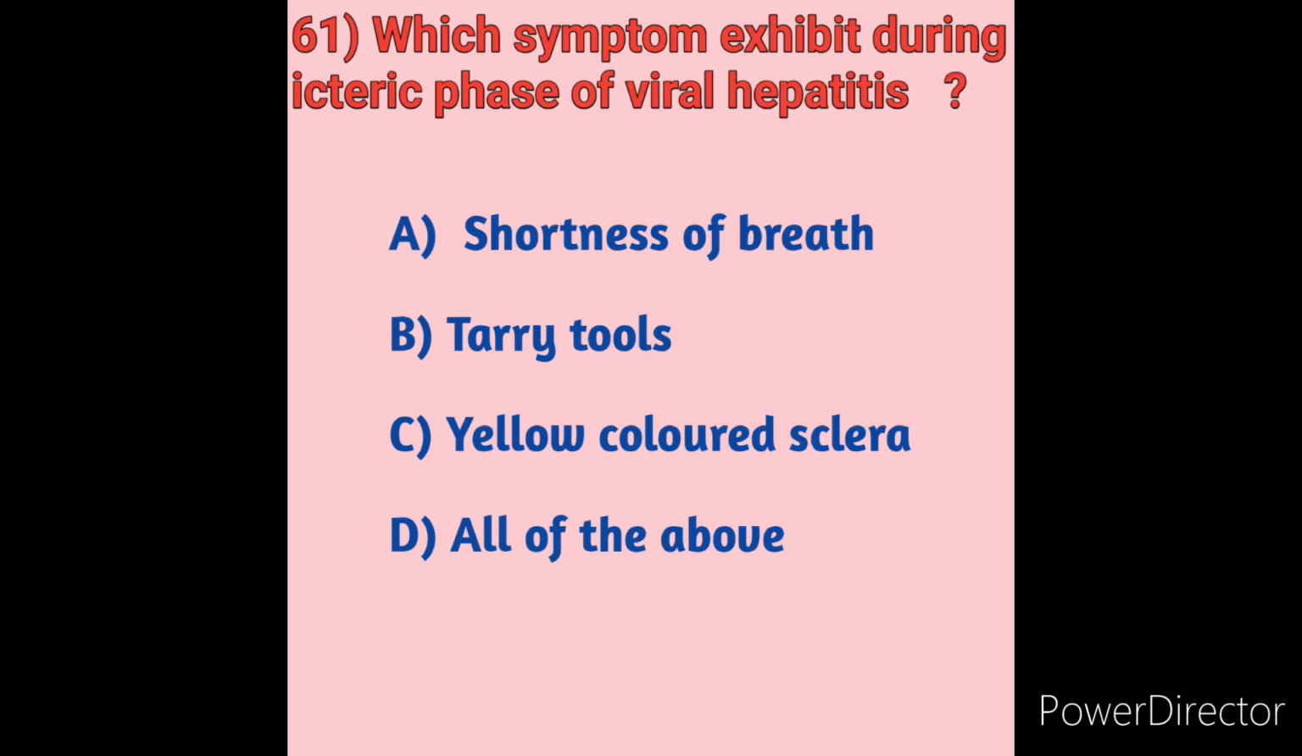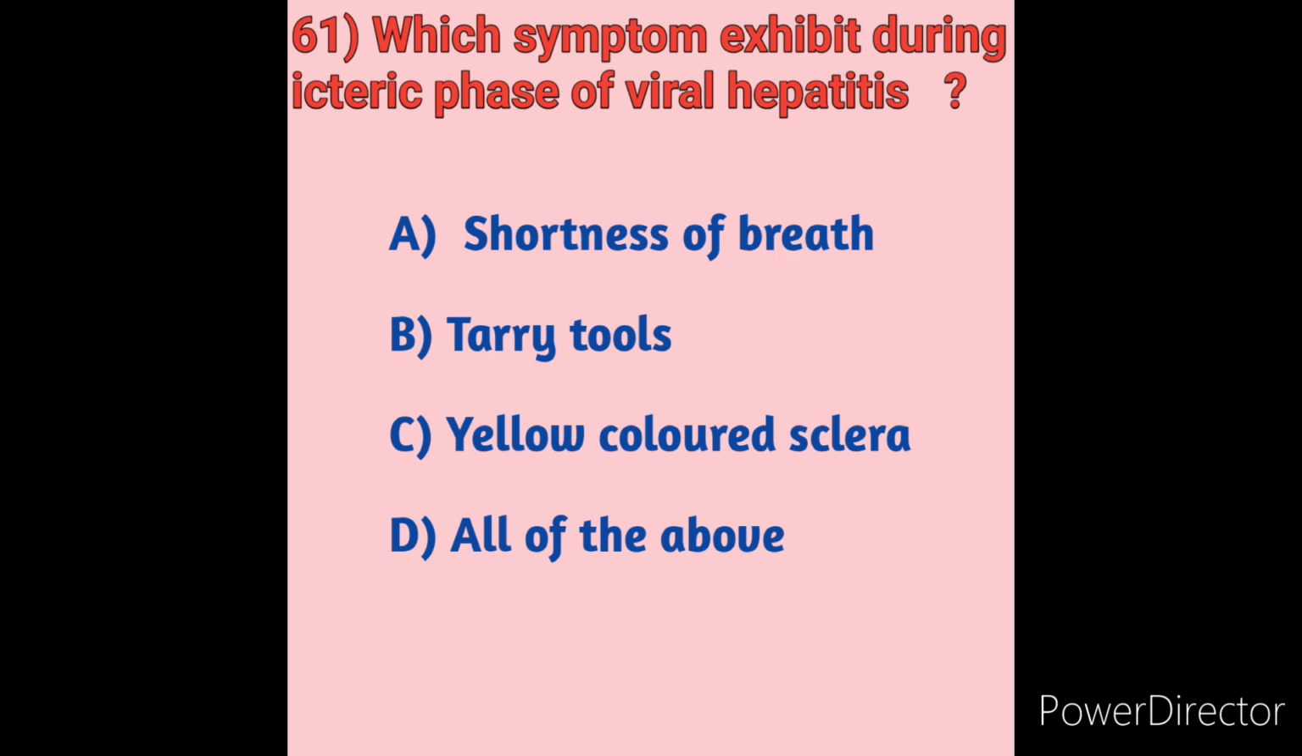Which symptom is exhibited during the icteric phase of viral hepatitis? We will see the options. Option A, shortness of breath. Option B, tarry stools. Option C, yellow colored sclera. Option D, all of the above. What is viral hepatitis? Viral hepatitis is an infection that causes liver inflammation and damage. Several different viruses cause hepatitis, including hepatitis A, B, C, D and E.